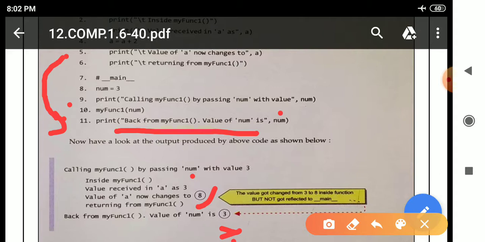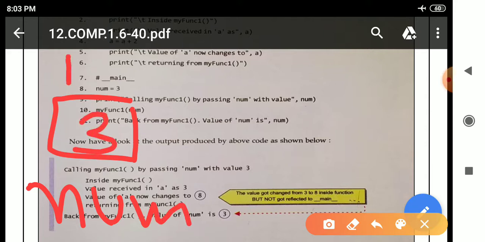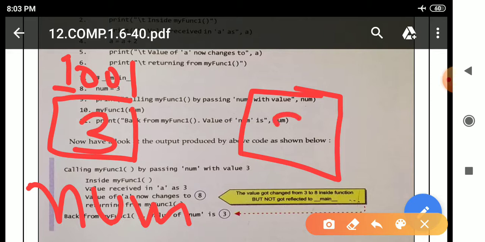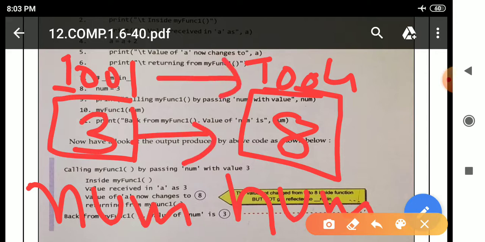So see here, for example, previously num was containing 3 and the memory address was, for example, 1001. When we move inside the function body, the value changes to 8, and it is contained at a memory address like 1004. The value is changing from 3 to 8, so the memory address is also changing. This is due to the immutable type.